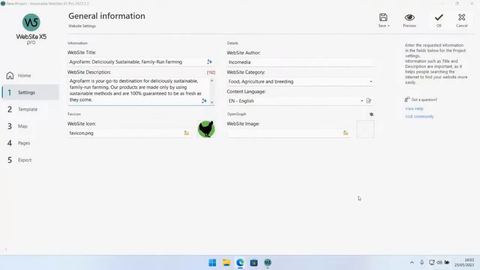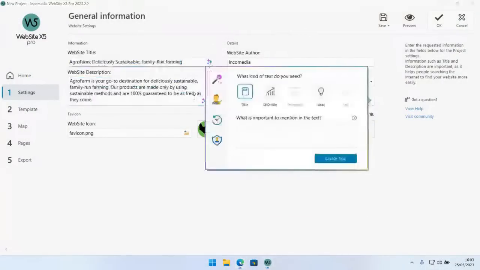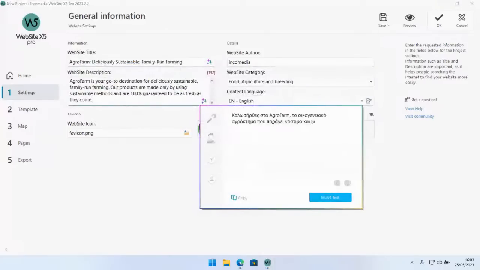I imagine that the Greek language doesn't work. Let's check right away. Let's see if I click right here, content language, Greek is available. Let's see if it works. I'm not sure, because as I said before, it entirely depends on the language that OpenAI supports. So Greek is actually available as a language. Let's just see if it works as you'd expect it to. Let's move back to here. Okay, it seems to be working. Of course, I'm unable to tell you if this is correct Greek, but I expect it is. But it seems to be working as well.